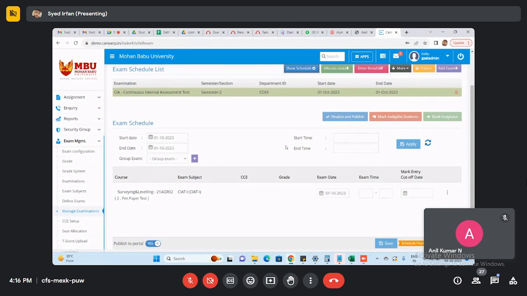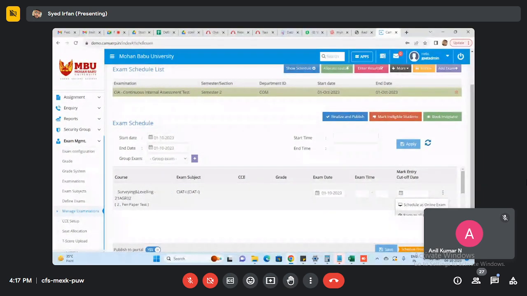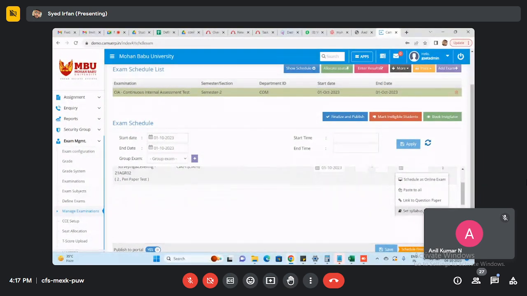Before providing the marks, we define the examination, schedule the examination, and access the question paper based on the assessment. Once you complete the scheduling of the examination, for every subject you can see three dots here. If you click there, in the drop down you can see link question paper.